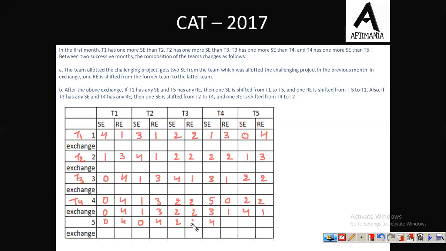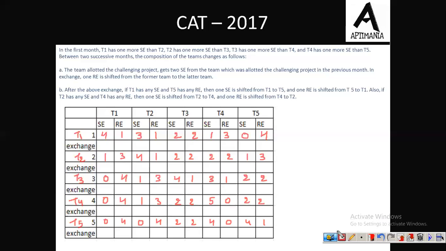T3 is not included in any of the exchange, and here it must be 0 and 4. So this is the team for the 5th month. Fine. And in the 5th month, team 5 is working on the challenging project. Okay, so this was about the information. We have filled this whole table.